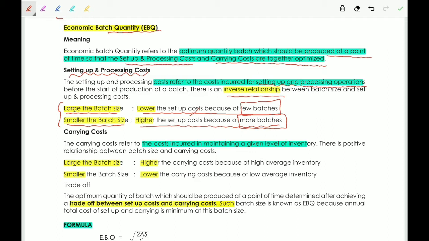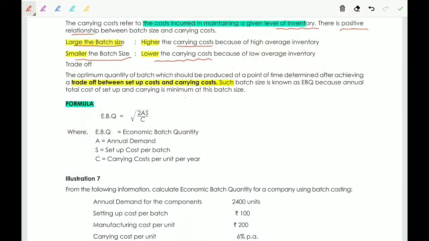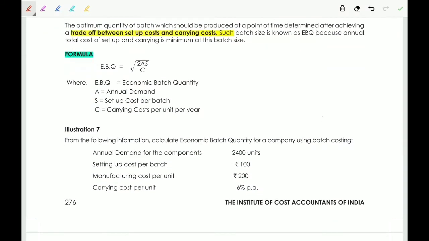Next, carrying cost. Carrying cost refers to the cost incurred in maintaining a given level of inventory. There is a positive relationship between the batch size and carrying cost. Larger the batch size, higher the carrying cost. Smaller the batch size, lower the carrying cost. So ultimately economic batch quantity is a trade-off between setup cost and carrying cost.